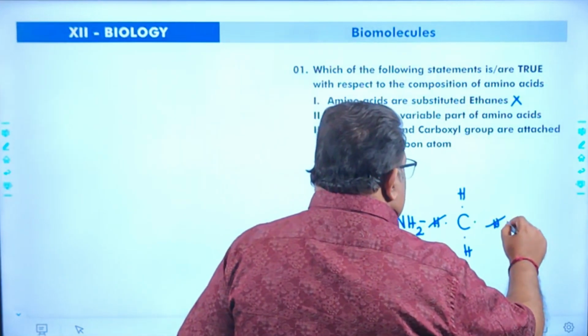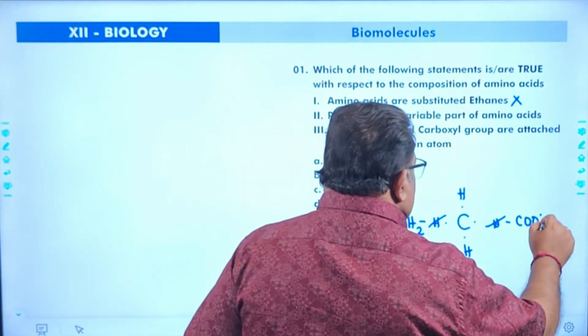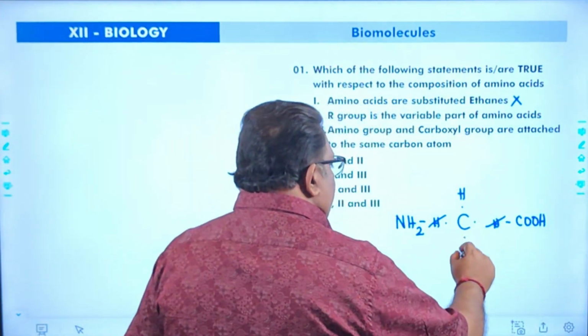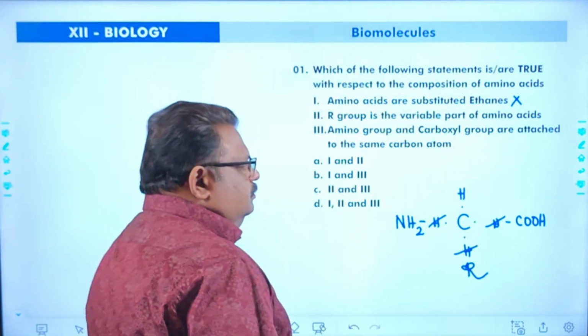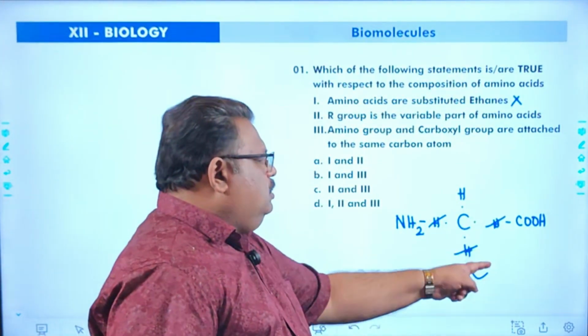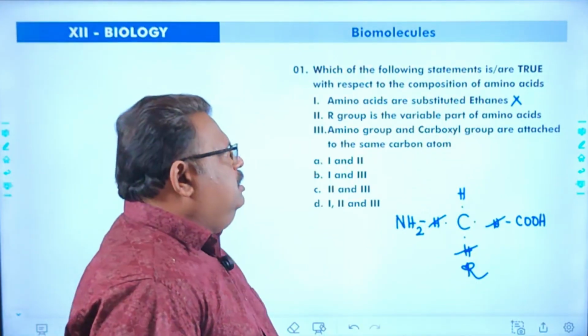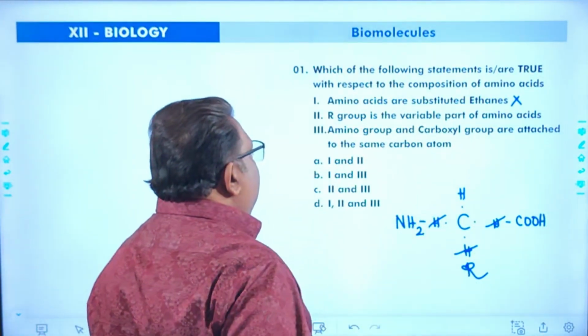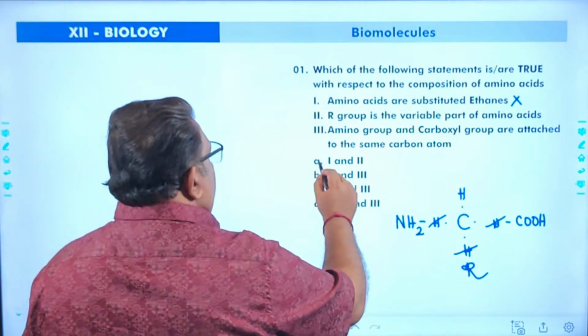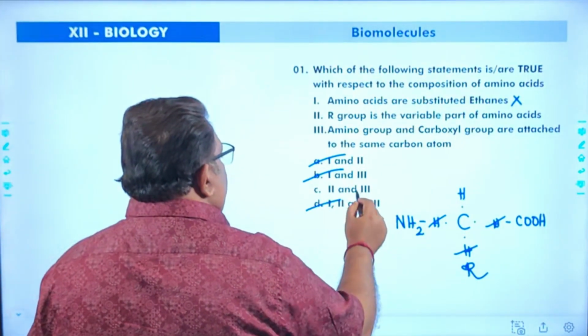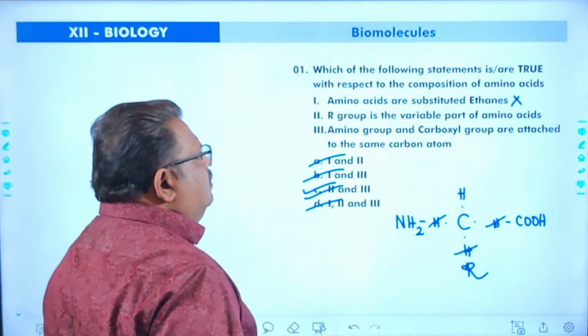Another hydrogen is substituted by a carboxyl group. Another hydrogen is substituted by a variable side chain R. So a substituted methane is called an amino acid. It's not a substituted ethane. So choice 1 is false. So when 1 is false, A, B and D will be out. So C will be the answer.